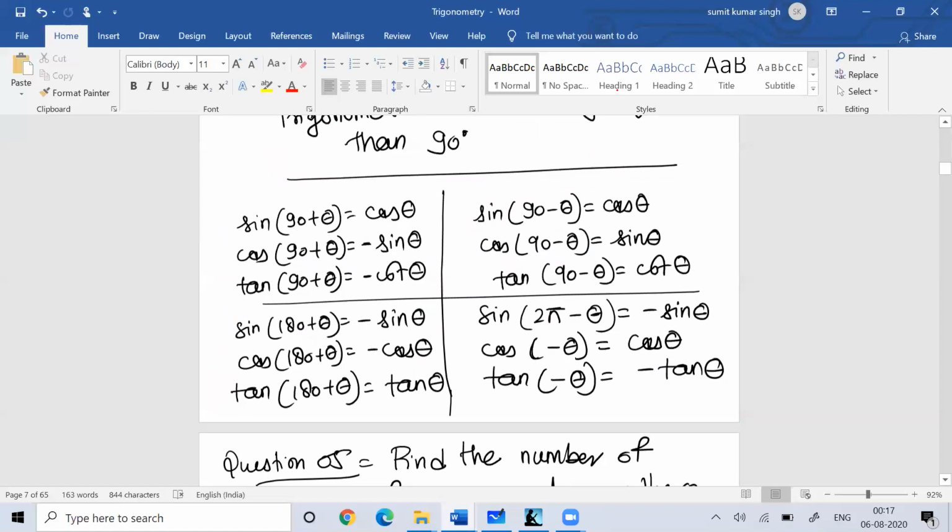You can see here what I'm talking about. This is the first quadrant, and in the first quadrant all ratios are positive, irrespective of angle. Here you can see 90.